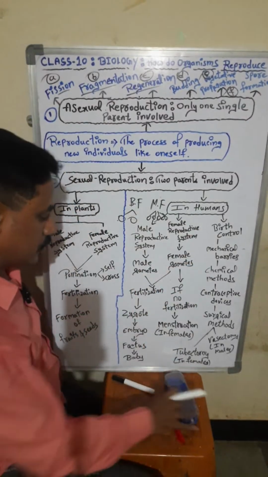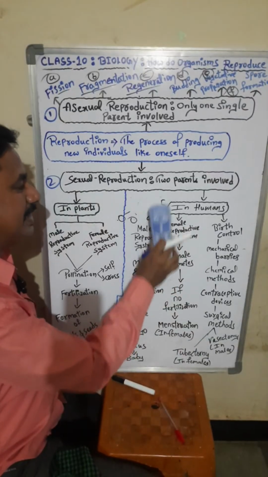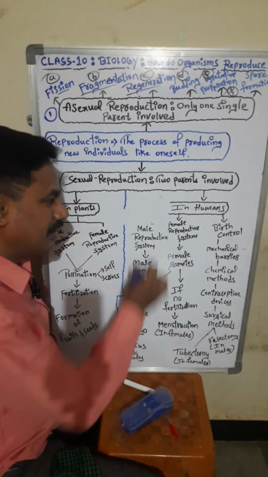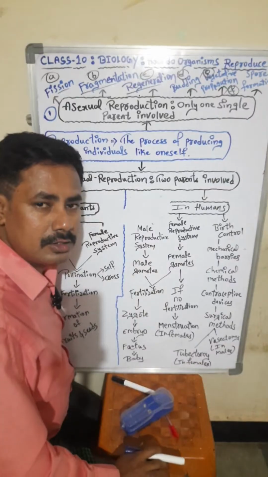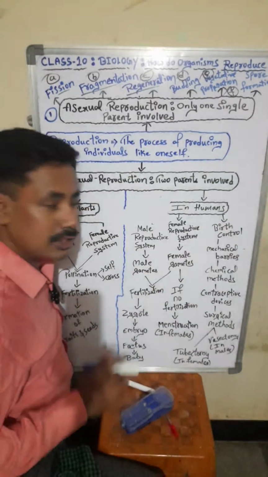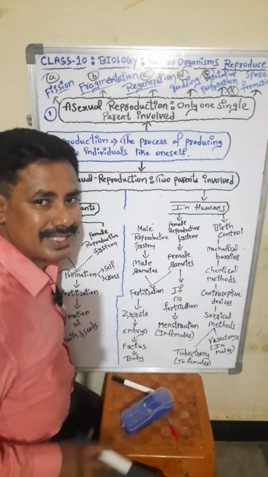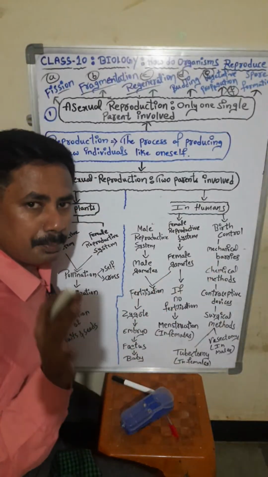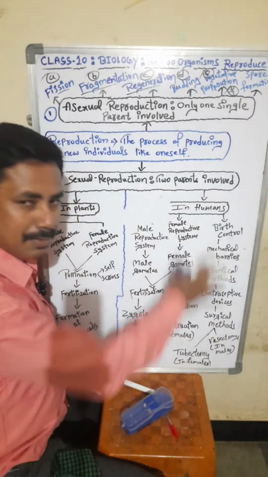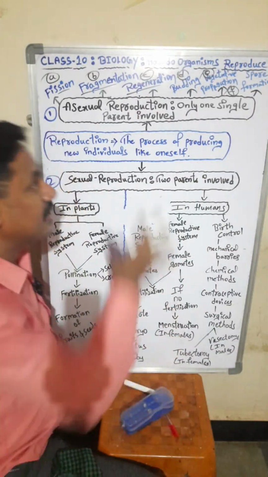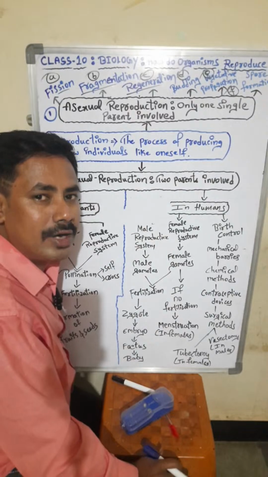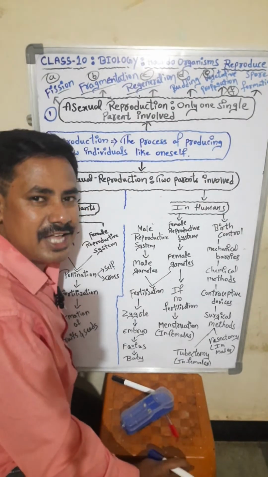In humans we are going to study, students. In humans in detail we are going to study. Why have they given this chapter to you people, when you are still small children, 10th standard students? Why have they given all these things? Because it is very very important to understand. हम लोगों को ये पढ़ना चाहिए, हमको समझ में आना चाहिए क्या है क्या नहीं है, क्या गलत है क्या सही है, इसके बारे में इंफॉर्मेशन हमको पता रहना चाहिए. इसलिए ये आपको दिया गया है टीन एज के अंदर, 13 to 19 टीन एज के अंदर.